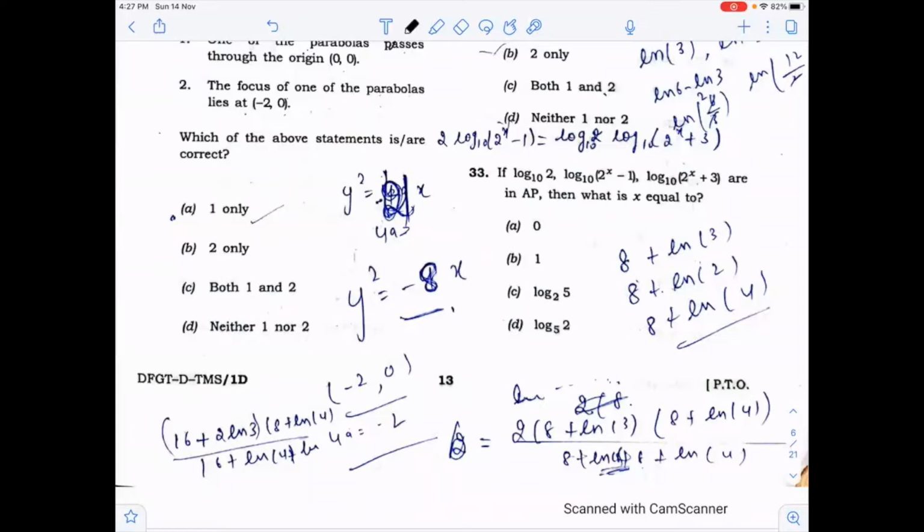Now in this question, you know that if the numbers are in AP, then 2b is equal to a plus c. You know that result. So twice of log to the base 10 of 2 power x minus 1 is equal to a plus c. When you will put the value of x as log 2 comma 5, left hand side will become equal to right hand side. So this is the answer.